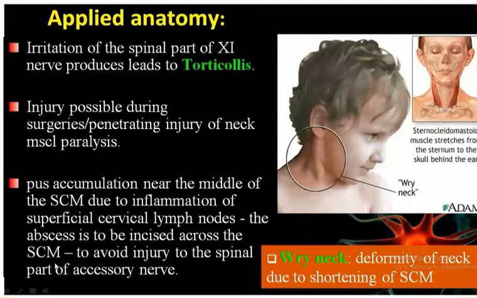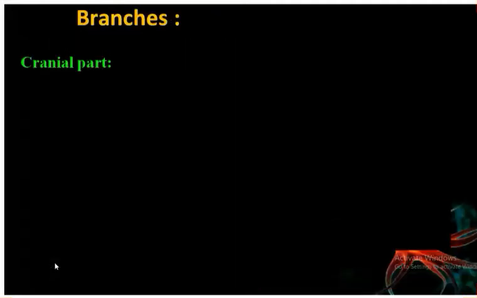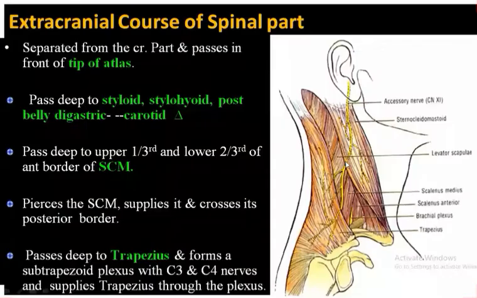posterior border of the sternocleidomastoid muscle. You can see this nerve? This is related to this part. So what you have to do is give the incision across the sternocleidomastoid muscle, not along the posterior border.